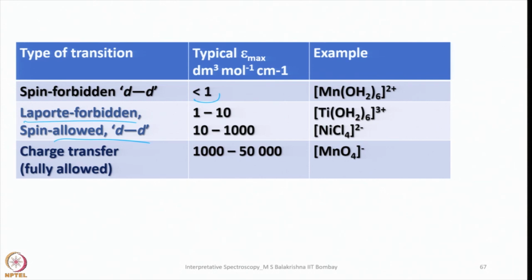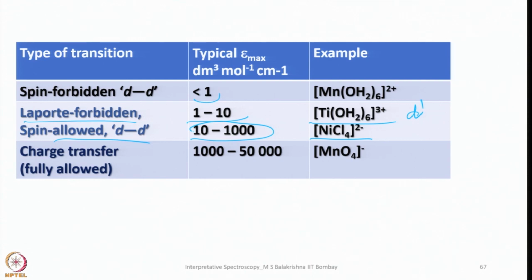For example, if you look into hexaaqua titanium 3+, a d1 system, here the center of symmetry is there. Octahedral compounds are homoleptic, and that is the reason this value is low. And if you look into tetrachloronickelate 2-, this is a tetrahedral compound, center of symmetry is not there, and it is spin allowed, and here the value is about 10 to 1000. Okay, so it's slightly better.